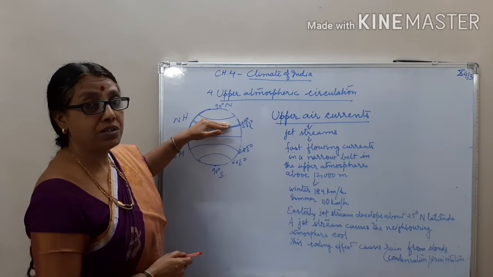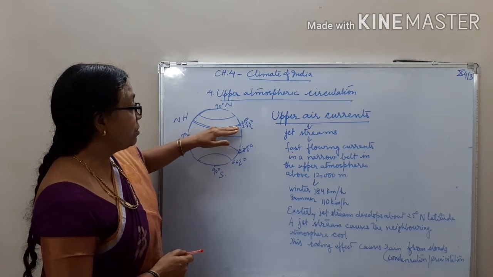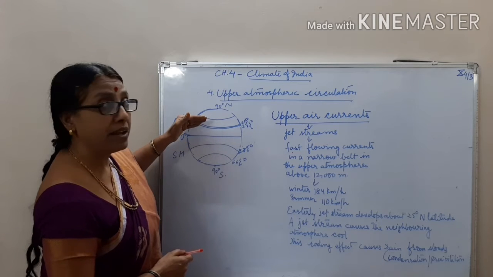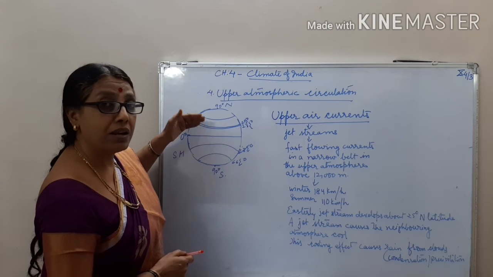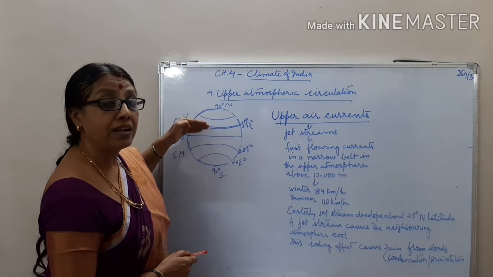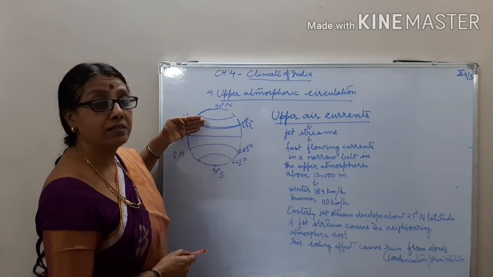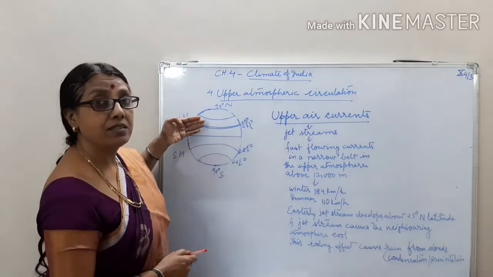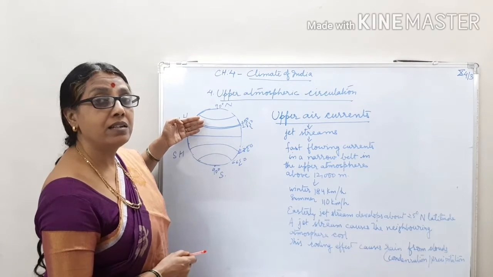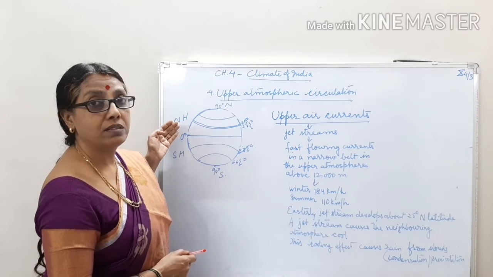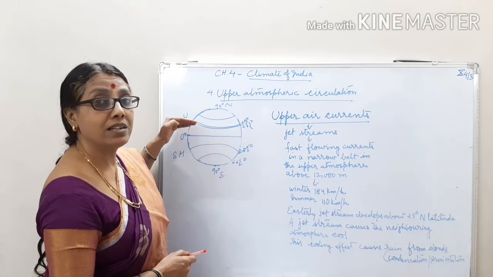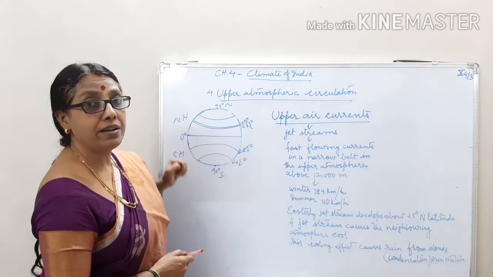Condensation and precipitation. The clouds which are there condense and precipitate. It causes rainfall in the neighboring areas.